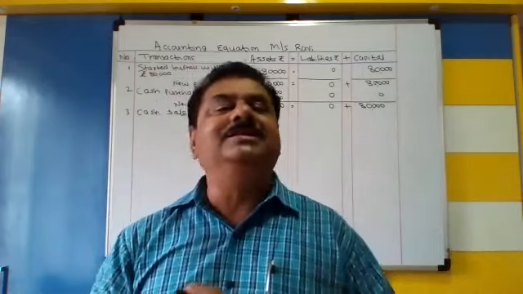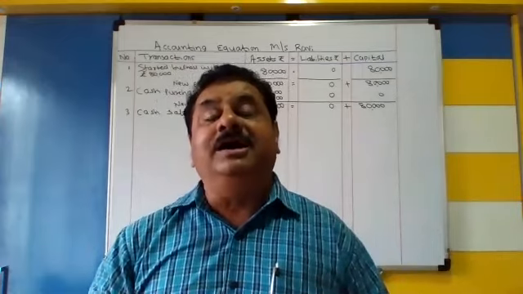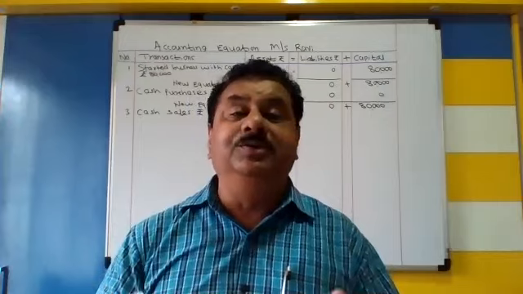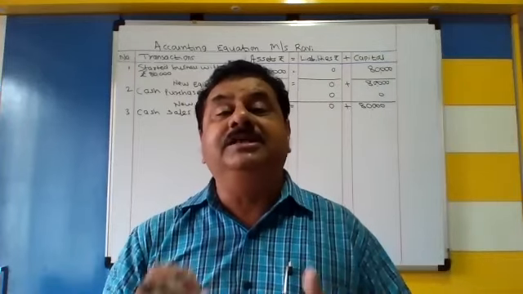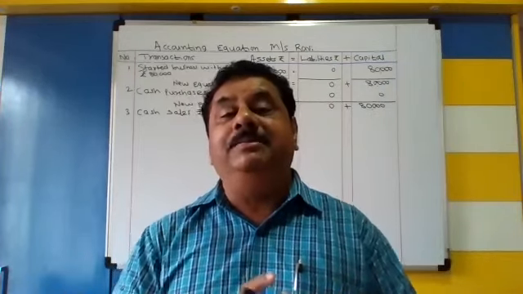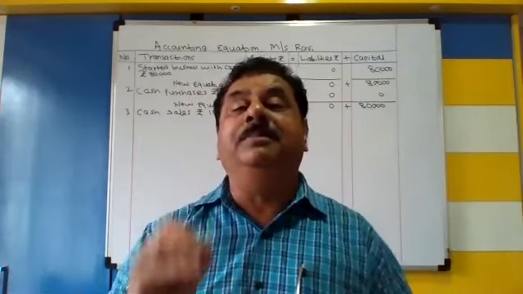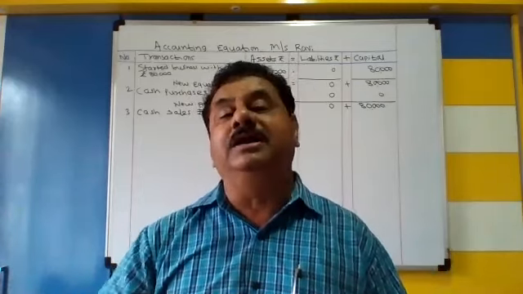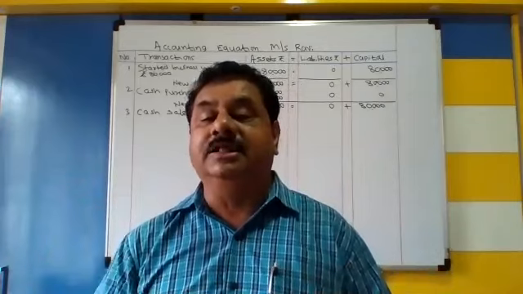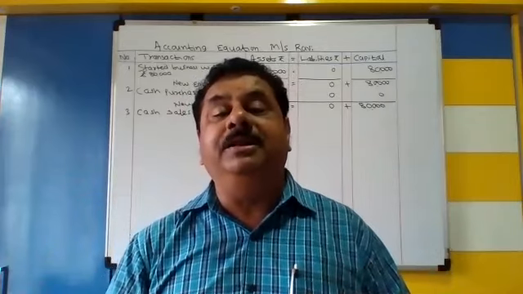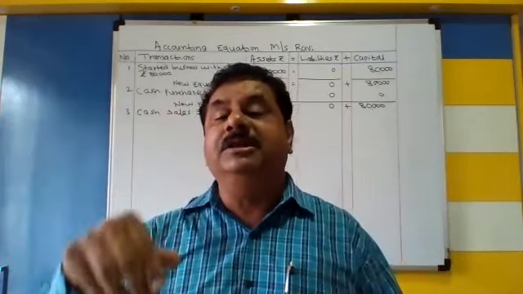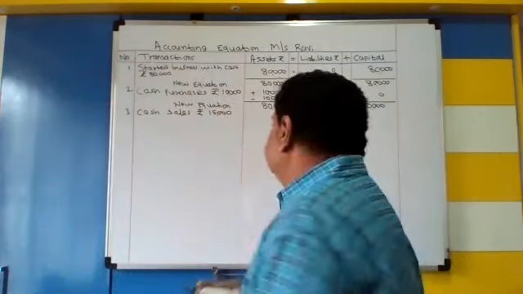It is in that way simple. What is the accounting equation? Asset is equal to liabilities plus capital. Asset मतलब properties. Liabilities मतलब क्या होता है? The amount which is payable to outsiders, our suppliers, creditors, like that. And what is capital? Amount invested in the business is called capital.